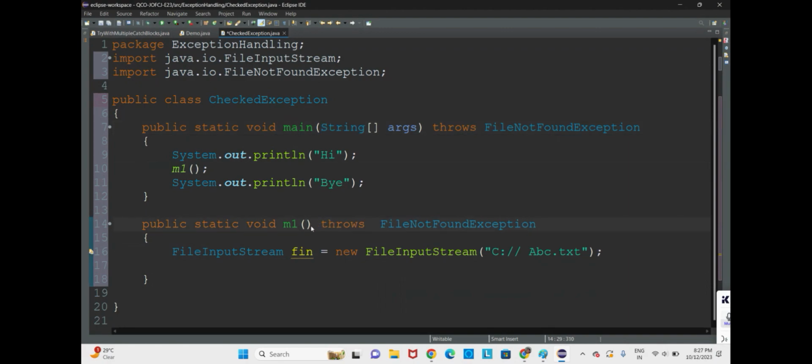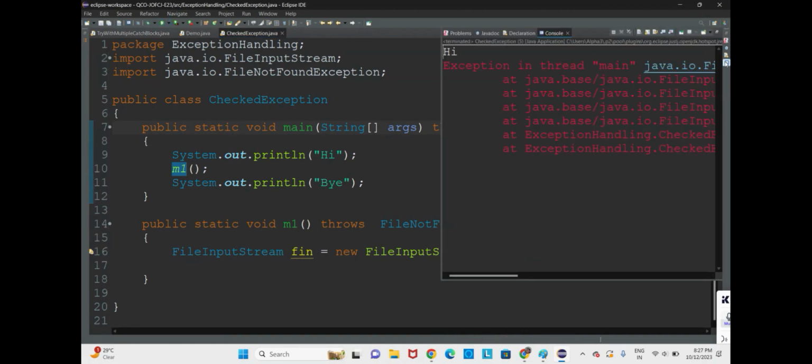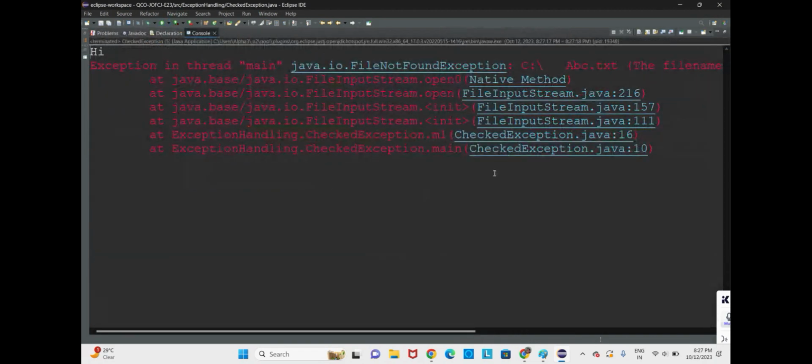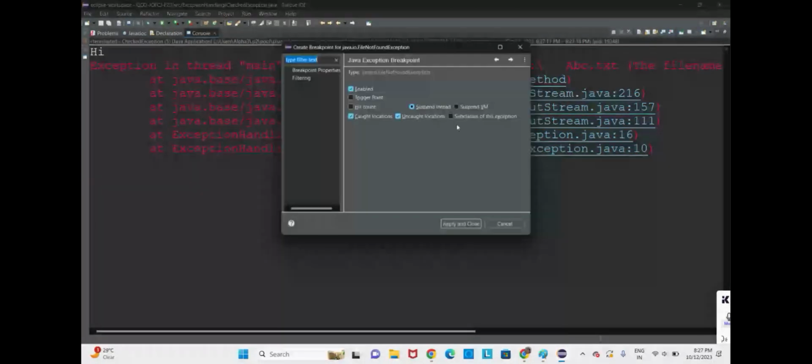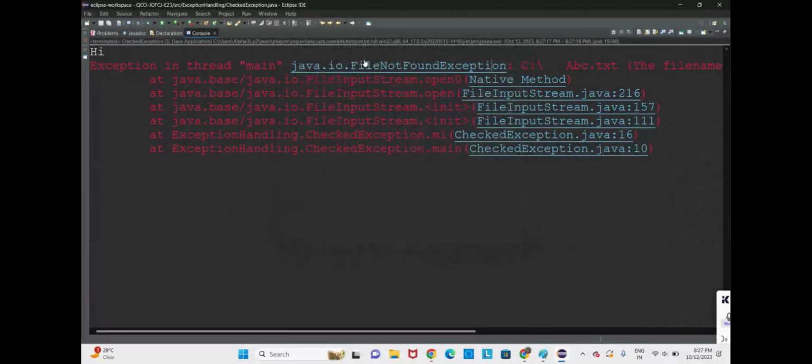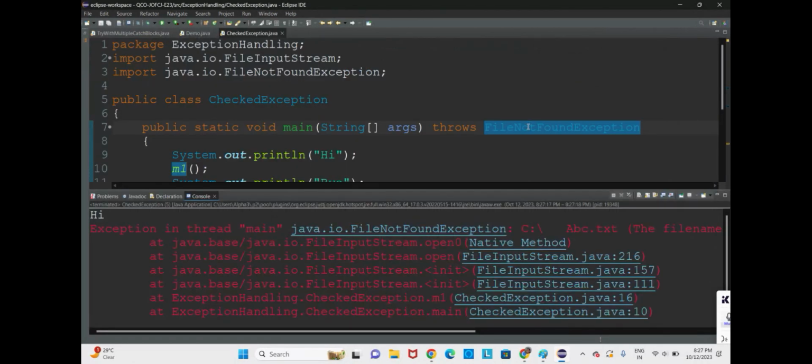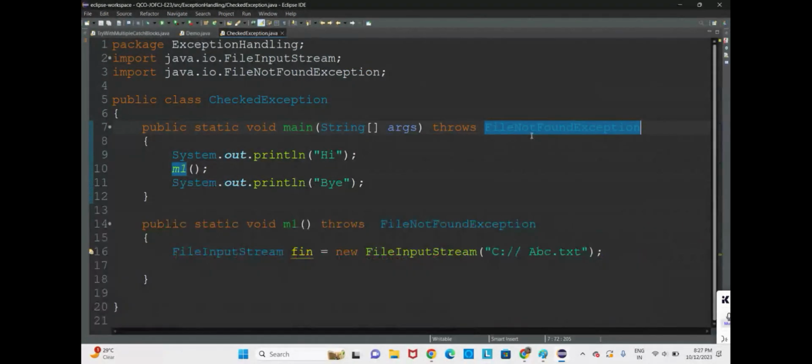Now what happens? Since we are throwing this to JVM, we shall get no error in the code, but in the output you will get everything. Beautifully, in the output all the exceptions you will get. Here there is no red mark, but all kinds of exceptions. What is the exception? File not found exception. These are the problems you'll get. So the problem will not be solved. That is for sure. In the declaring part, the problem will not be solved.